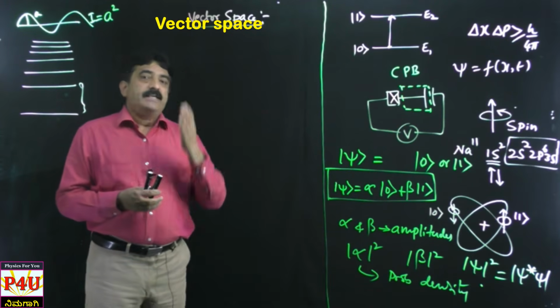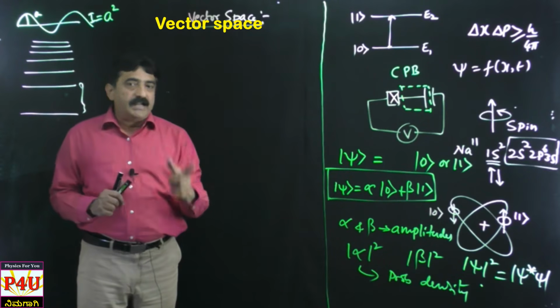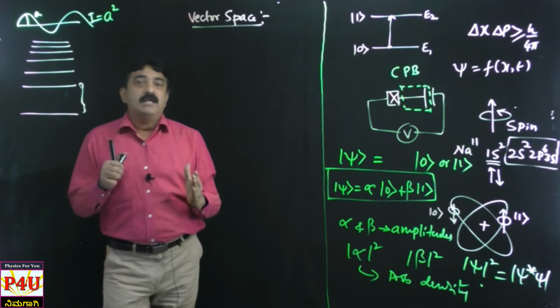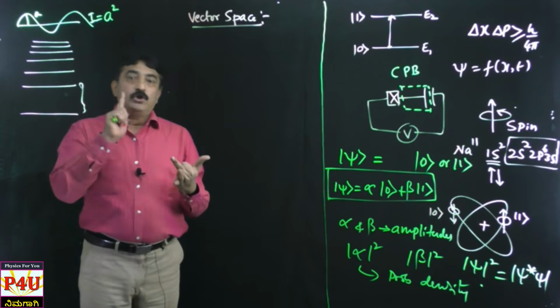Vector space is nothing but a set of elements, it is a set of elements. Vector space is nothing but a set of elements which are nothing but vectors, scalars and two operations.